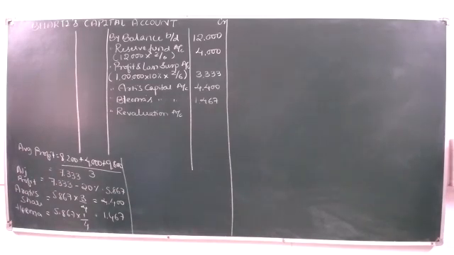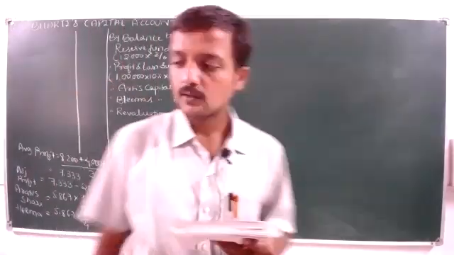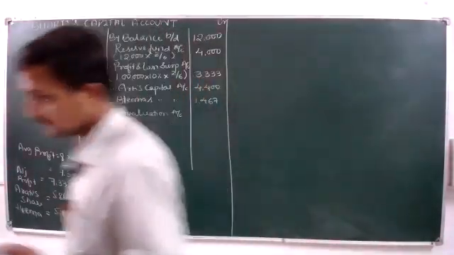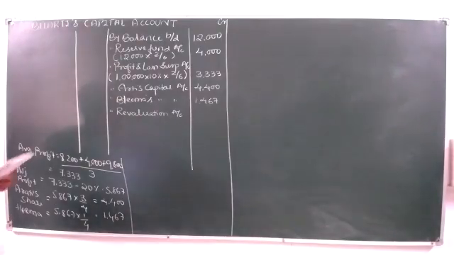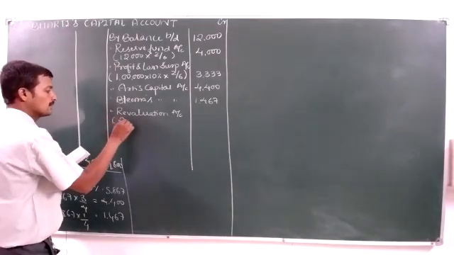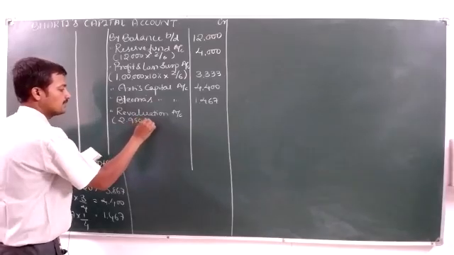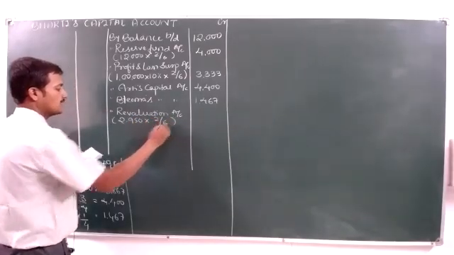Can somebody tell me what is the difference between 13,250 and 16,200? Okay, 2,950. 2,950 into 2 by 6.